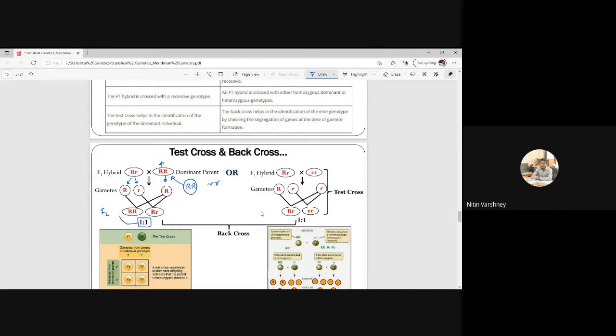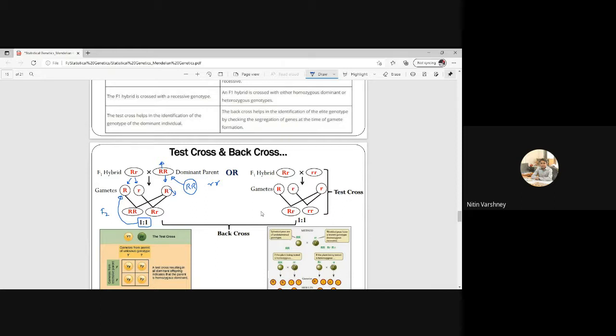So from this we can prove that the F1 hybrid is producing the gametes in equal proportion, because this is homozygous and only producing one type of gamete. So we can say that the F1 hybrid is producing two different gametes in equal proportion. That's why we are getting F2 offspring in 1:1 ratio.